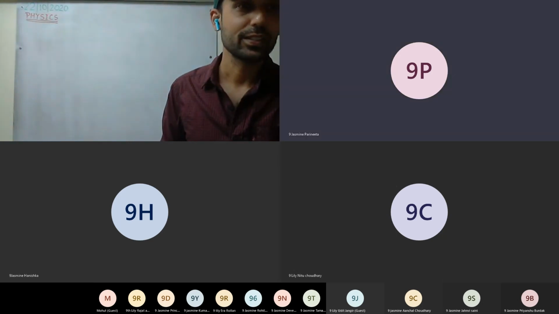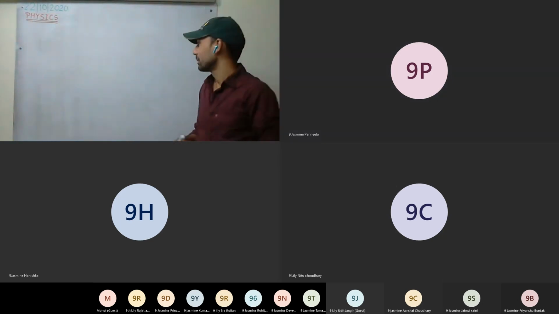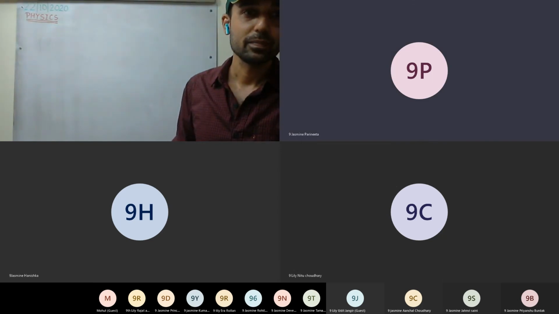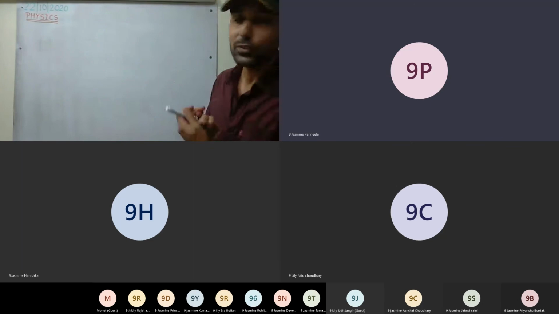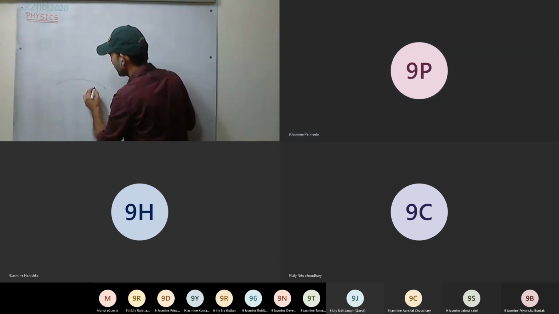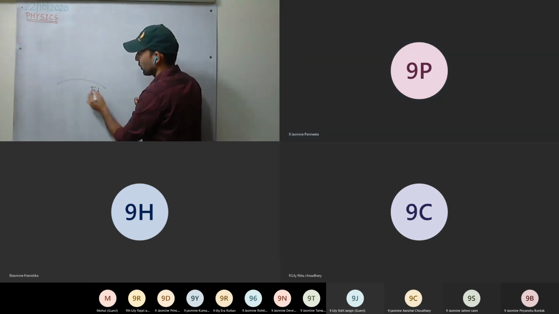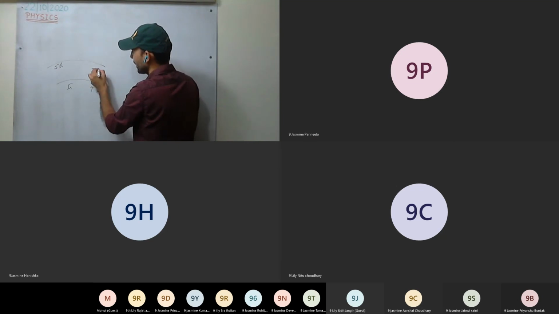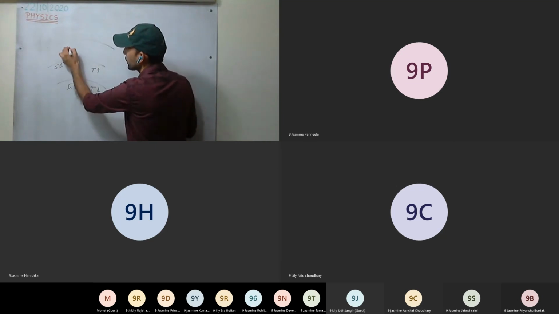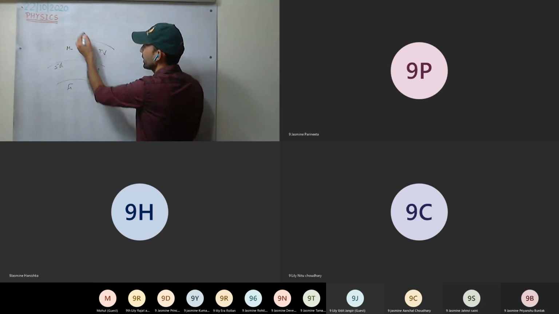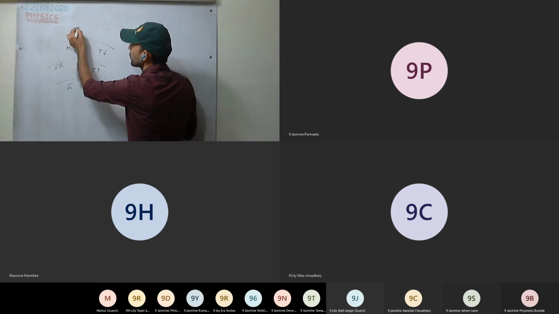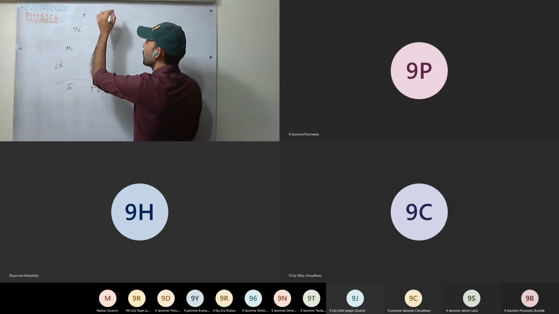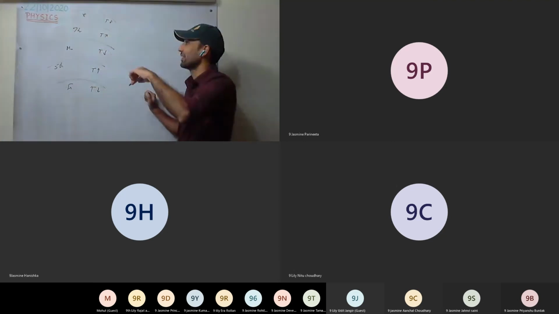Any more doubts? Sir, if you're free, can you tell the temperature one? Okay. In the troposphere, the temperature decreases as we go up. Then we have the stratosphere, where temperature increases. Then we have the mesosphere, where temperature again decreases. Then we have the thermosphere, where temperature again increases. Then we have the exosphere, where it again decreases.